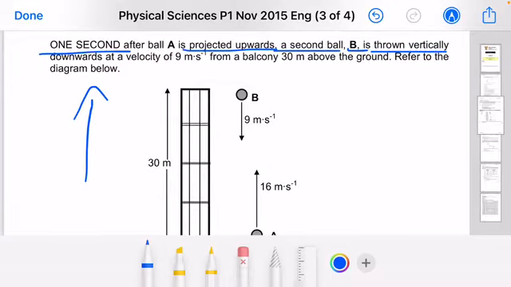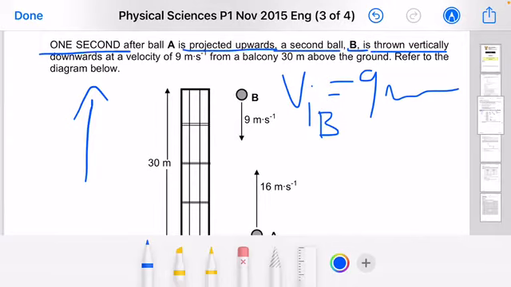Massively important, ladies and gentlemen, it is thrown, not released or dropped, but thrown vertically downwards at a velocity of that. So that means for ball B we've got an initial velocity of 9 meters per second.